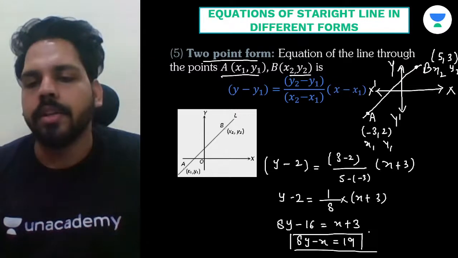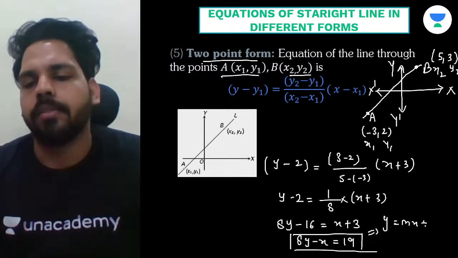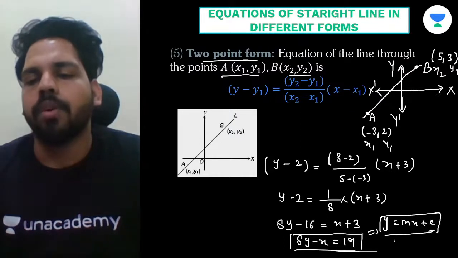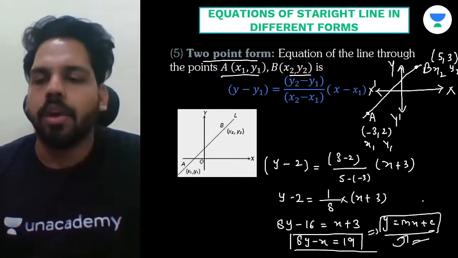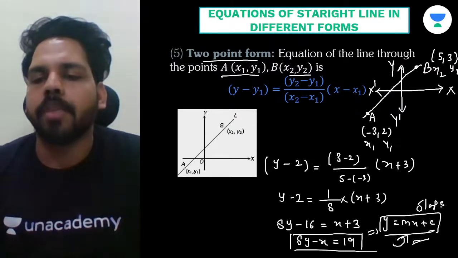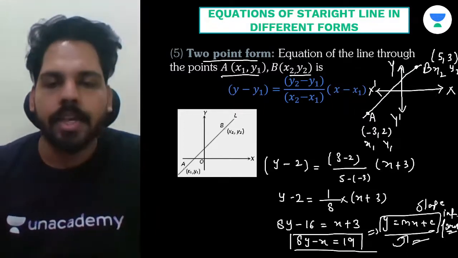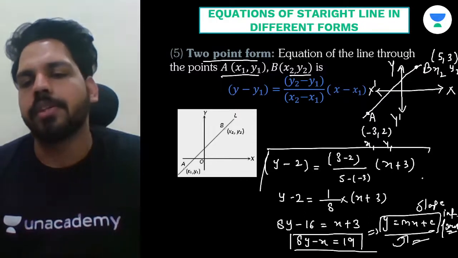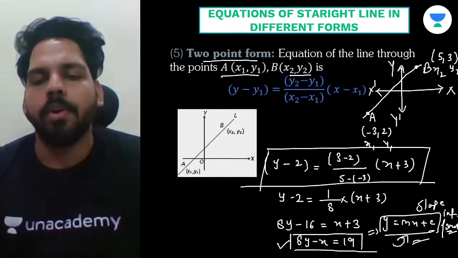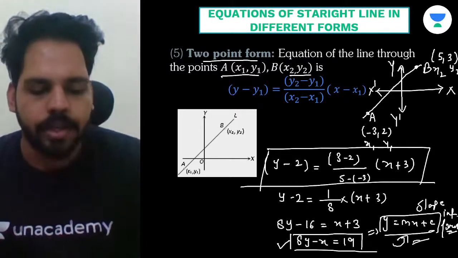Or if you want to convert this equation into the form y equals mx plus c, you can. And y equals mx plus c is called slope intercept form, right? But they were asking about this form only, so we can easily write this equation like this, and this will be your answer. Understand? I hope this part is clear to all.